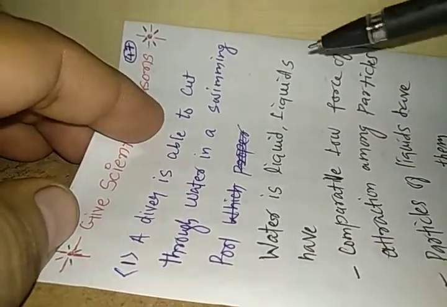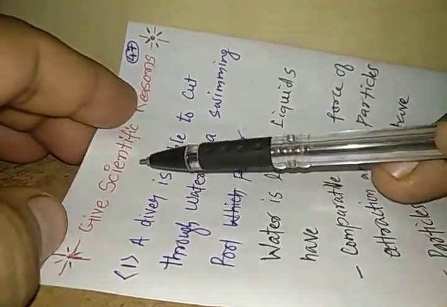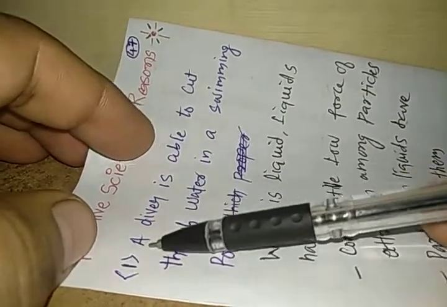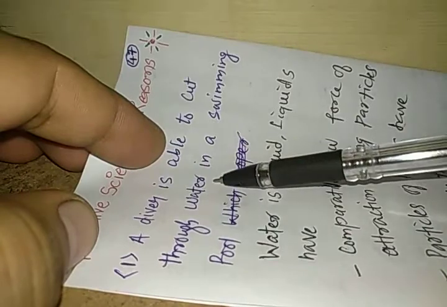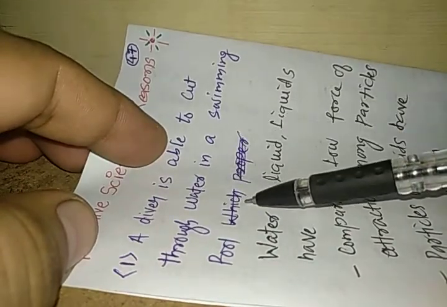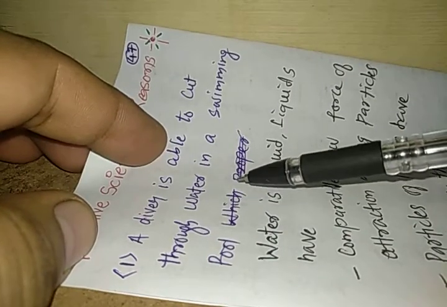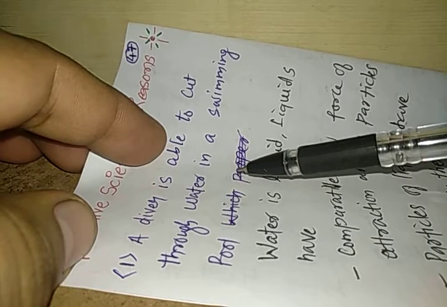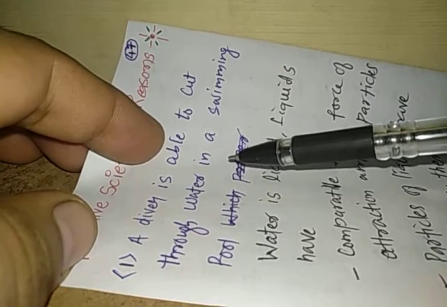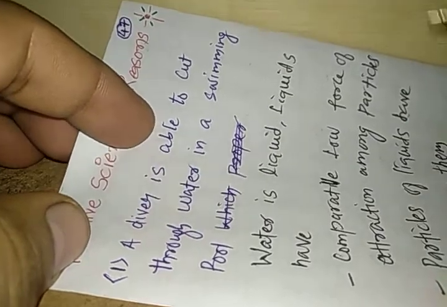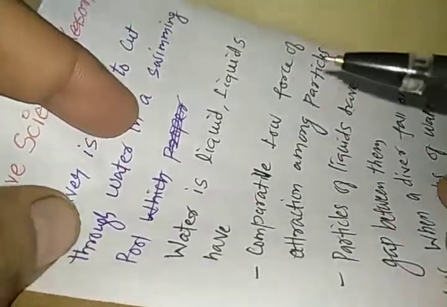The first scientific reason that we need to understand, let me read it for you. Give scientific reasons. Number one: a diver is able to cut through water in a swimming pool. Why can a person go inside the water in a swimming pool if he or she dives from a certain height?